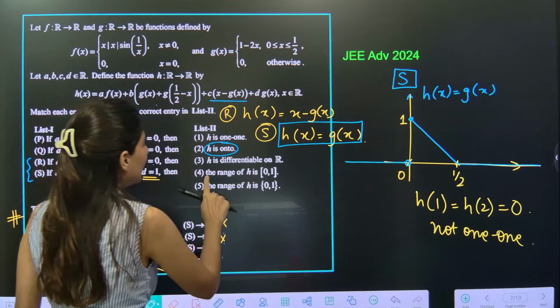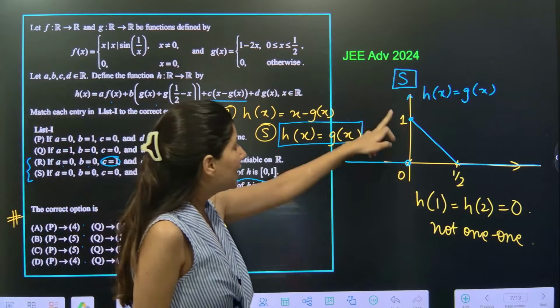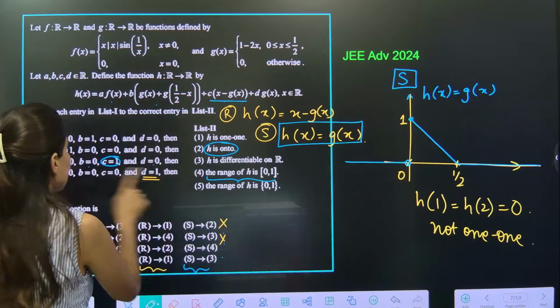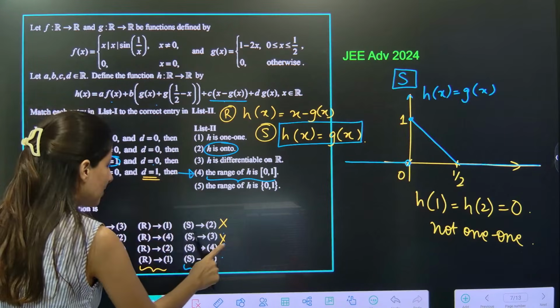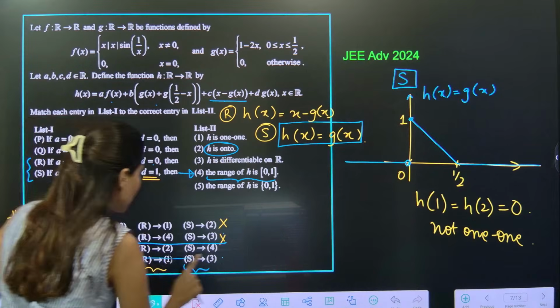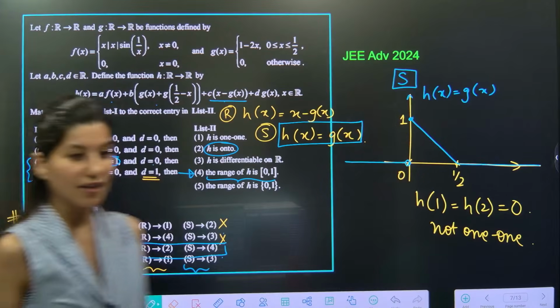S4, the range of H. Can you tell me what is the range of H? The range of H is 0 to 1. That means S will match with 4. And the only option where S matches with 4 is this. So option C is absolutely correct.